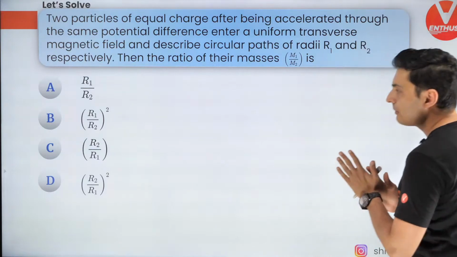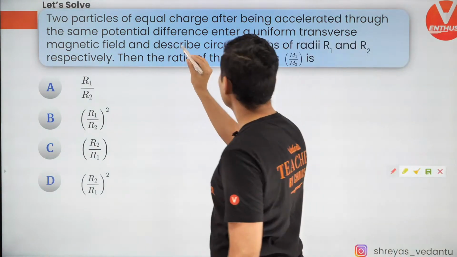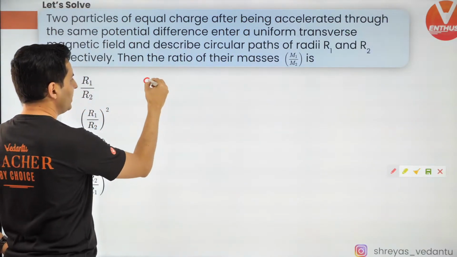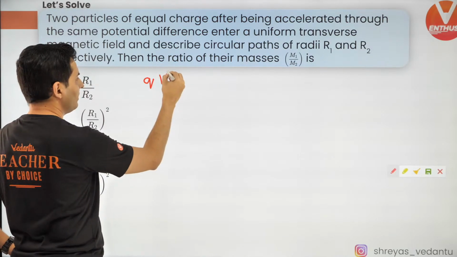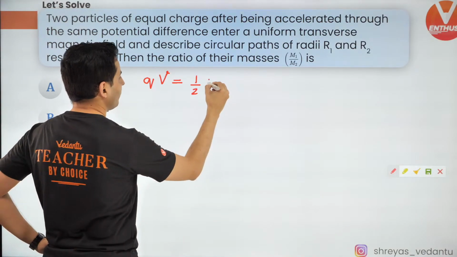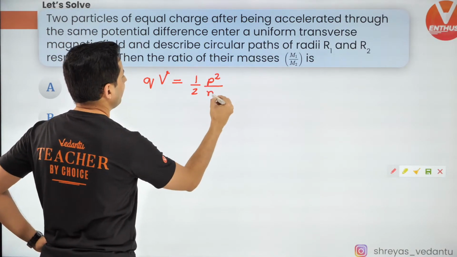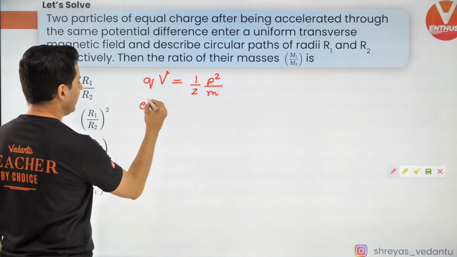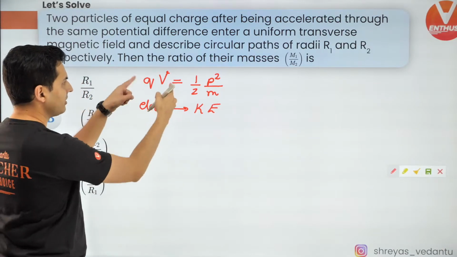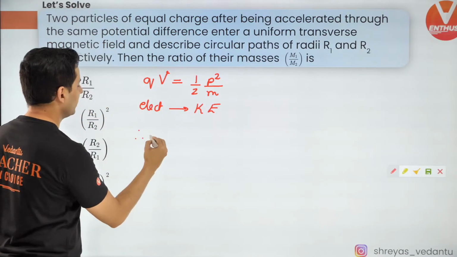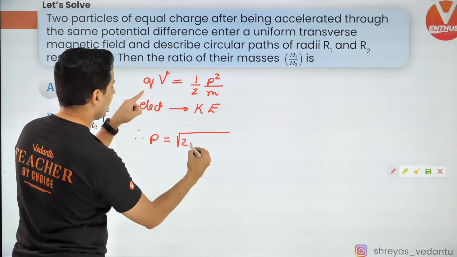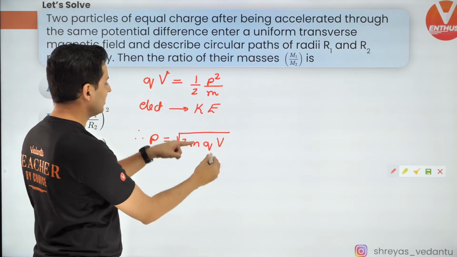Okay, A, C, B. Well, I'll tell you what you need to do over here. They are accelerated by the same potential difference. So if you take a charge Q and accelerate it with potential difference V, then it will gain some kinetic energy, which is P square by 2M. P is the momentum. This is a momentum formula. So the electrical energy is getting converted into kinetic energy. This is what it says. So from this, I'm going to get the momentum equal to root of 2mqV. So this is the momentum formula.